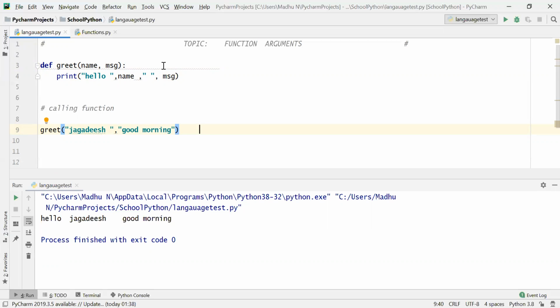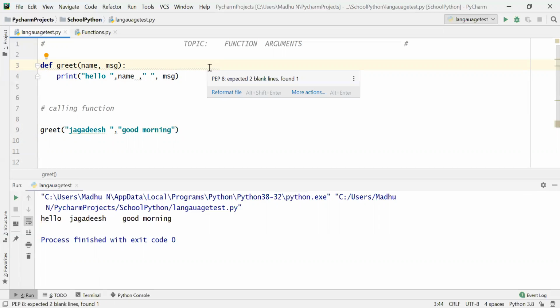So here name and message are called parameters, and Jagdish and good morning are called arguments. So the number of arguments and the number of parameters should be same. How many parameters are there here? 2. What are those? Name and message.